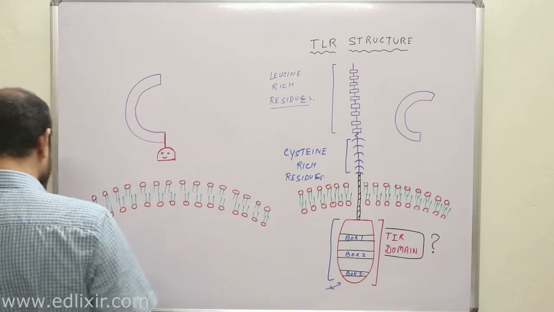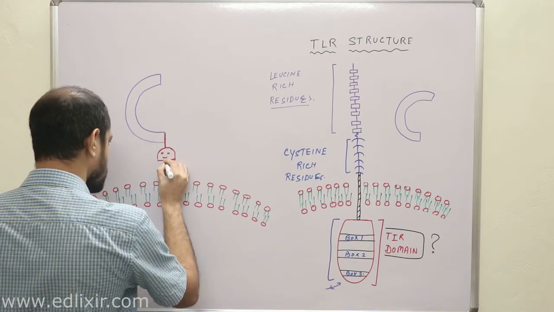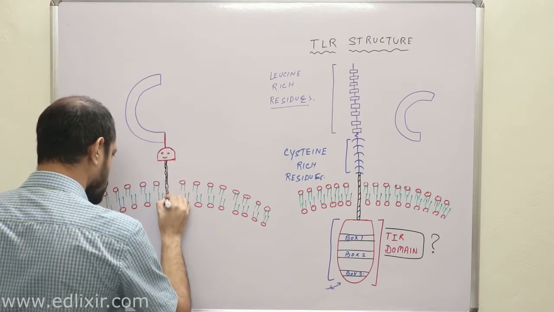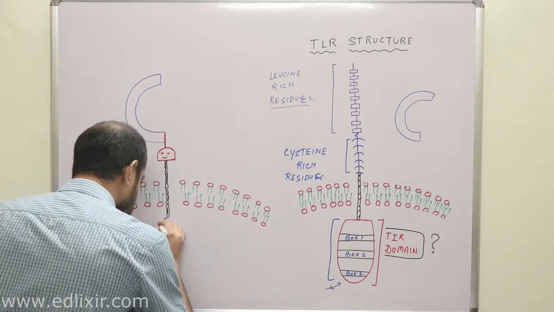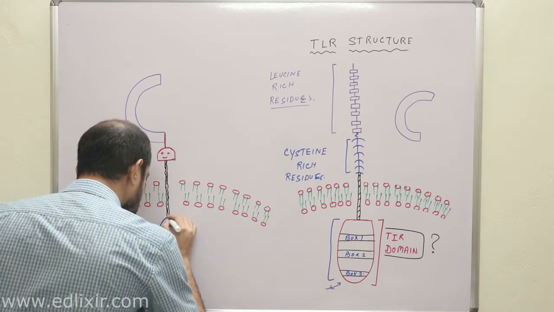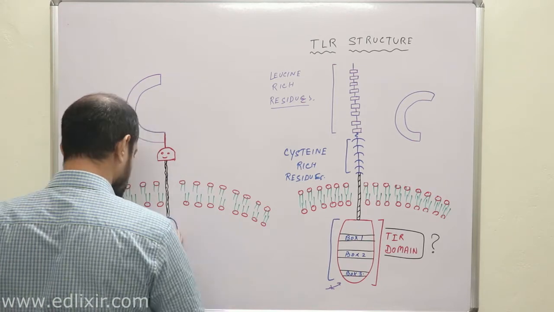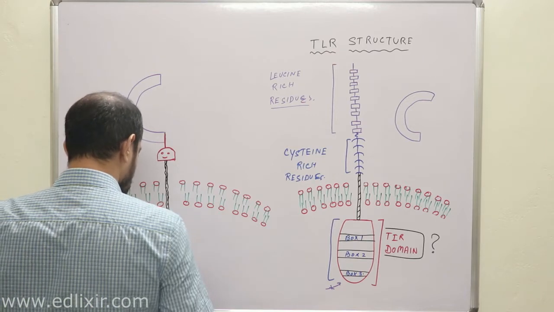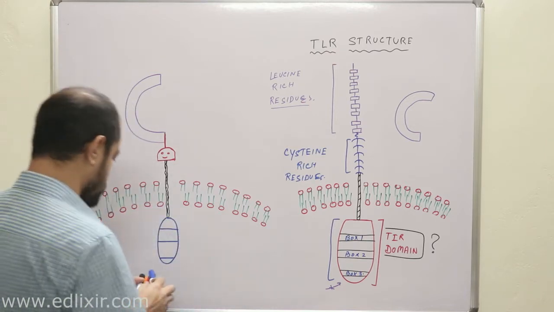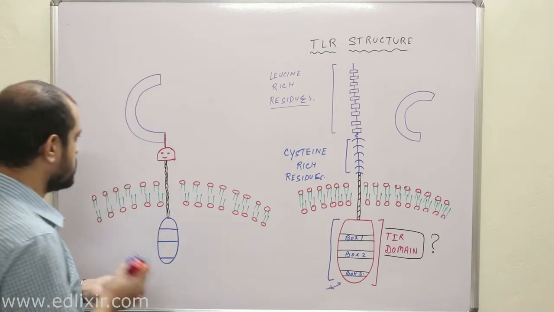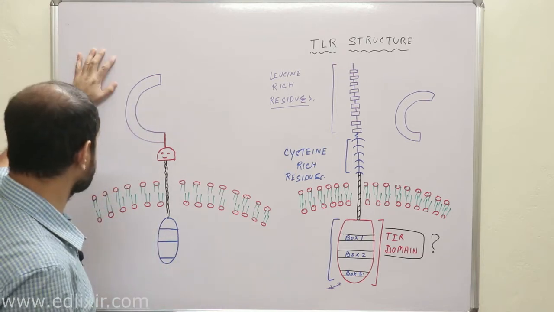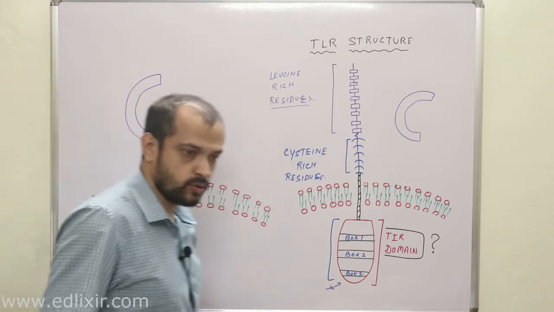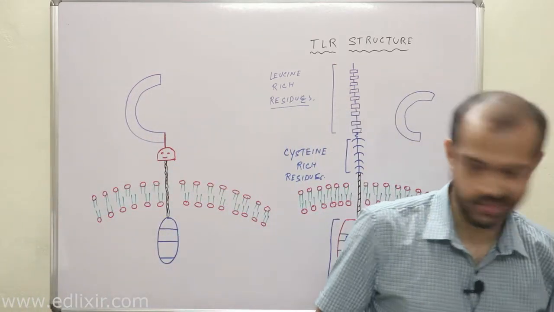This is leucine rich repeats. And this is the TIR domain, okay. Box 1, box 2 and box 3. So this is what your TLR looks like in a cell or on a cell.